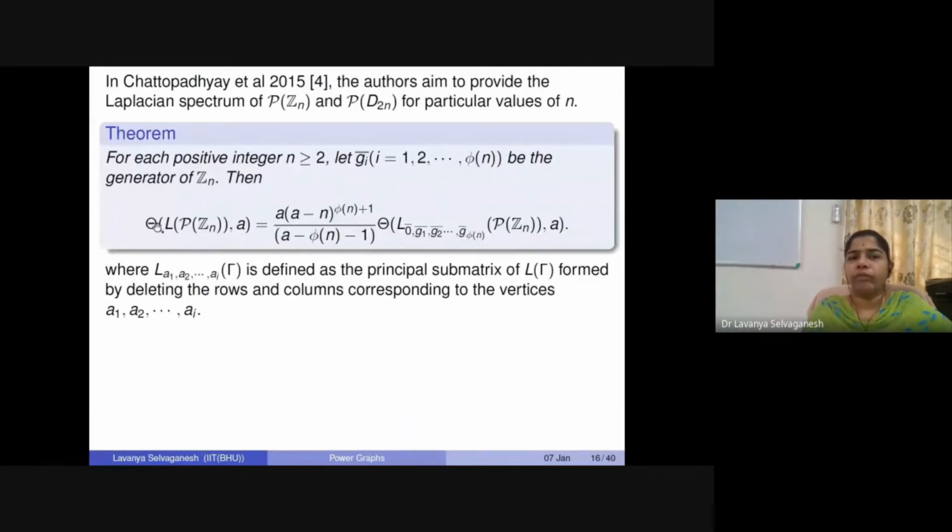If we look at the characteristic polynomial of the Laplacian of the power graph of Zn, L of P of Zn, we denote it by theta on the variable a.